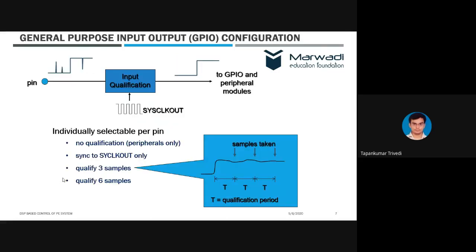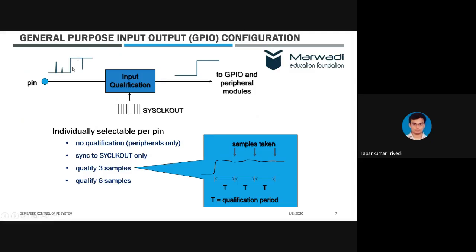Now, what is the meaning of input qualification? Whenever we use any pin as an IO pin, particularly an input pin, there will be an input signal on that pin, and of course it will have a value between 0 and 5 volt.